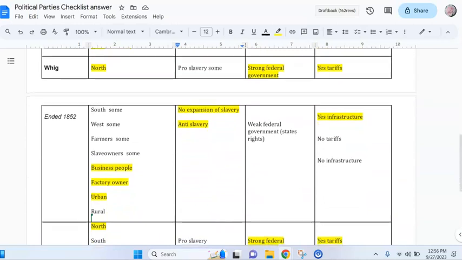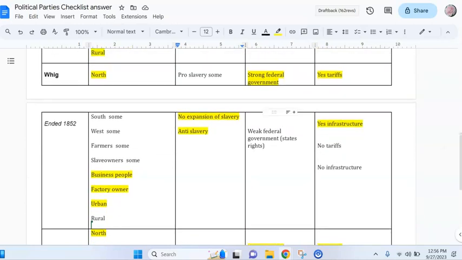The second group that we read about was the Whigs, and they are found mostly in the North. There are some in the South, there's some in the West, some of them are farmers. Because some of them are in the South, there are some slave owners in this party, but they are primarily business people, factory owners, and more urban than the Democrats. They are anti-slavery.